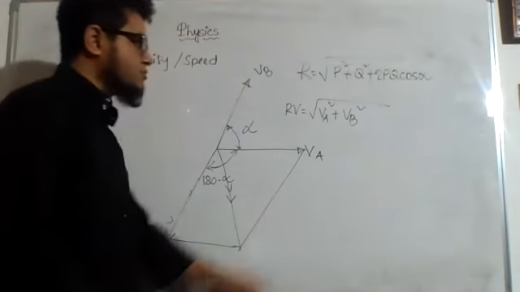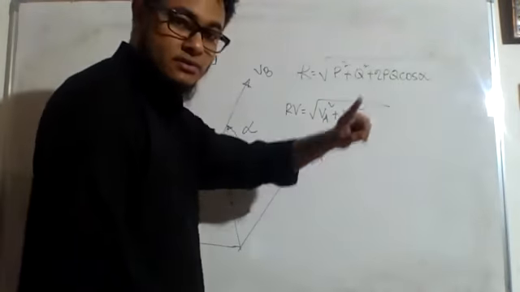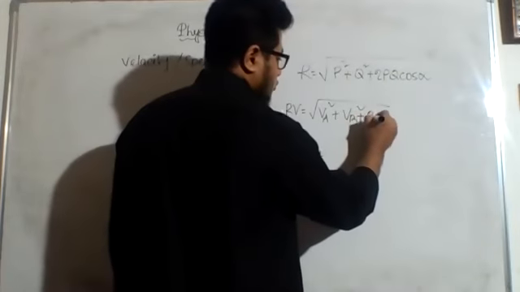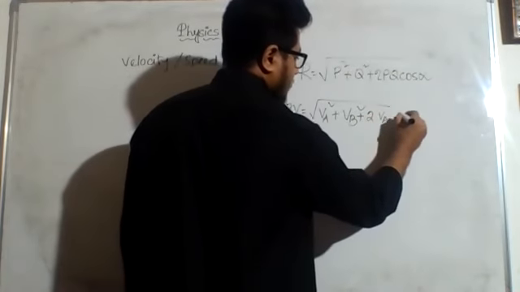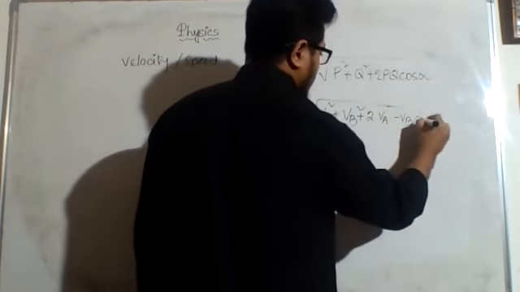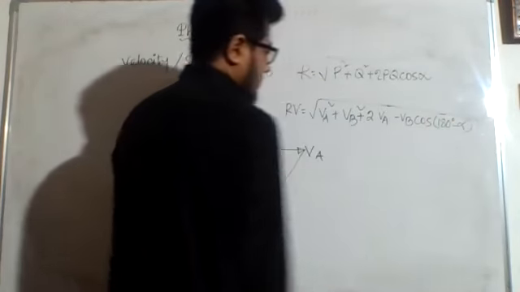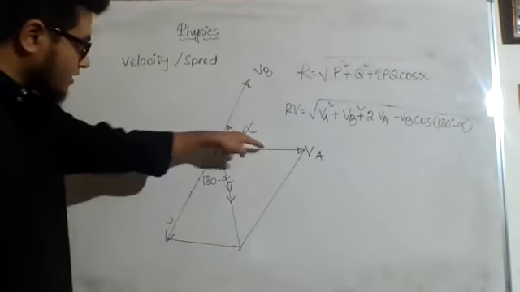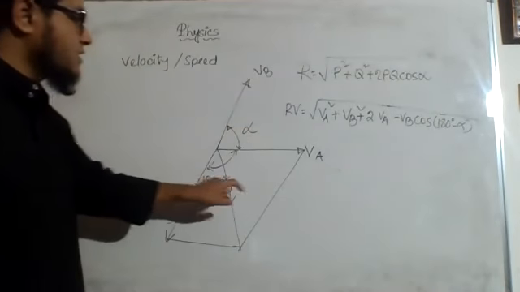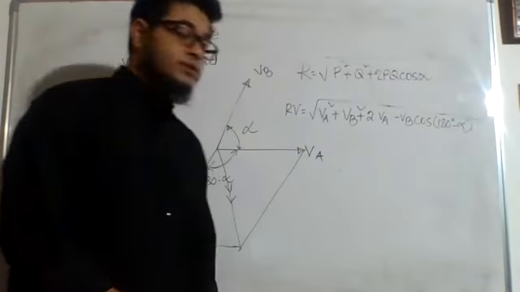The minus will vanish because we are doing the square here, right? Remember. Then plus 2 into VA into minus VB into cos of 180 degree minus alpha. Correct or not? Because the angle between VA and minus VB is 180 degree minus alpha. So we will put this value here.